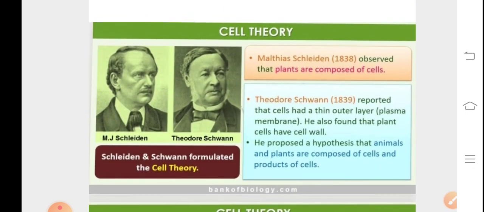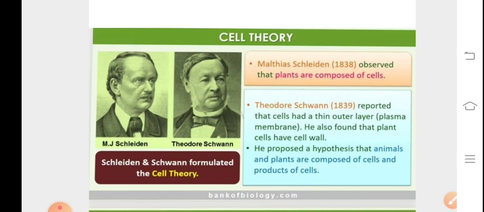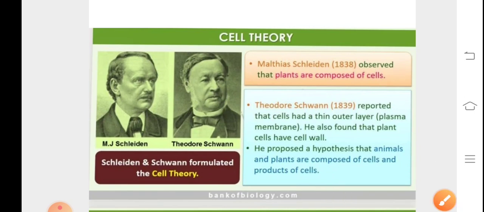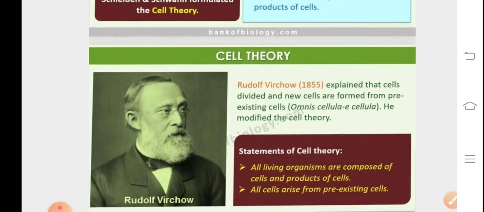Cell theory was proposed by Matthias Schleiden in 1838, where he observed that plants are made up of cells. Theodor Schwann in 1839 reported that cells had a thin outer layer called the plasma membrane. Now we know that the plasma membrane is selectively permeable in nature and composed of proteins and lipids. He found that plants have a cell wall. Now we know the cell wall is made up of cellulose, which is a polysaccharide. He proposed a hypothesis that animals and plants are composed of cells and the products of cells.